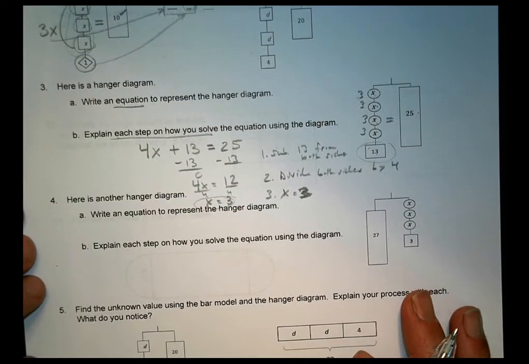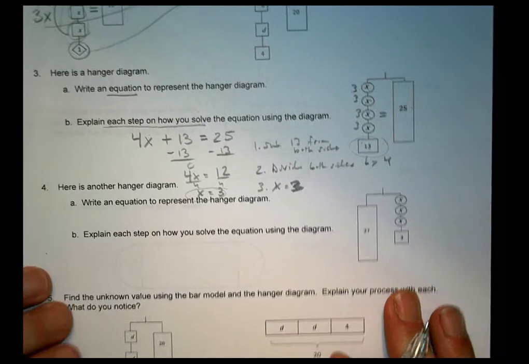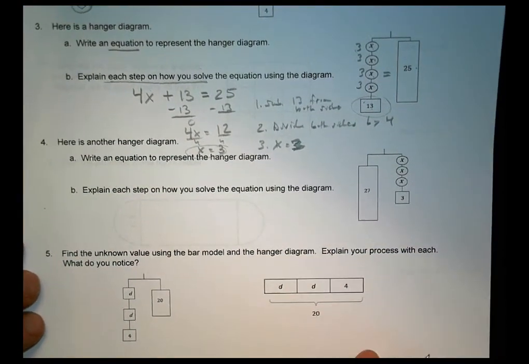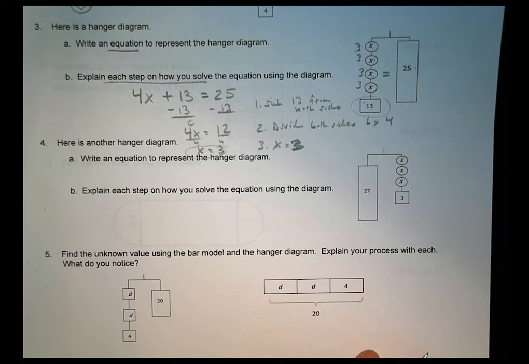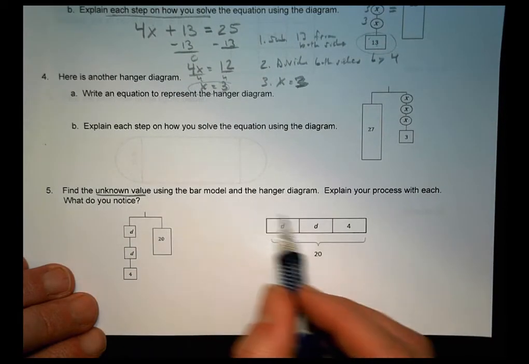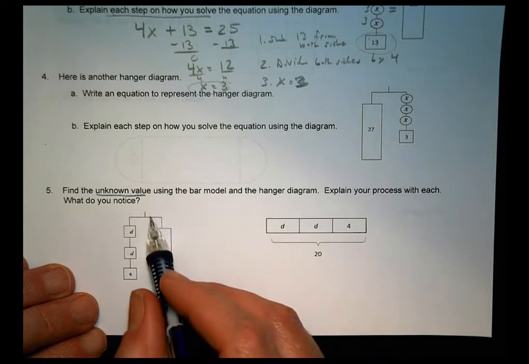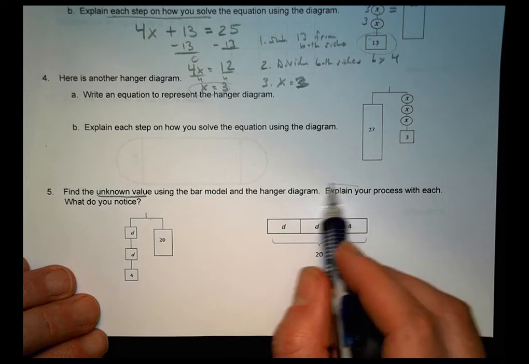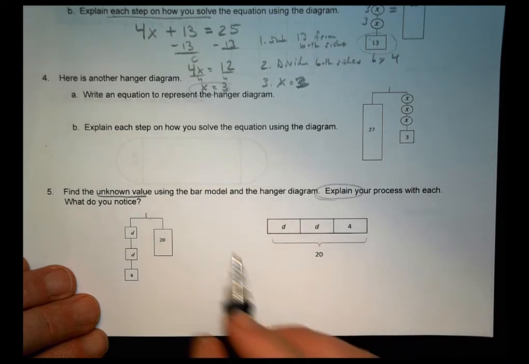Alright, there's another diagram here for number 4. I'll let you solve that one on your own because it's very similar to number 3. You should be okay on that one. And then next we'll look at number 5. And it says find the unknown value using the bar model and the hanger diagram. So this one is the hanger and this is the bar, and then explain your process. So you're going to do some writing here to explain what you did each time.